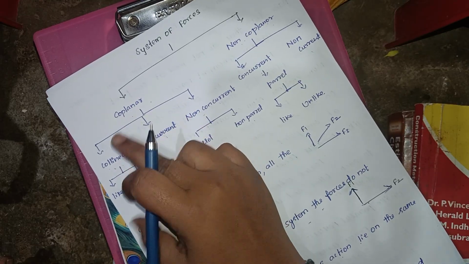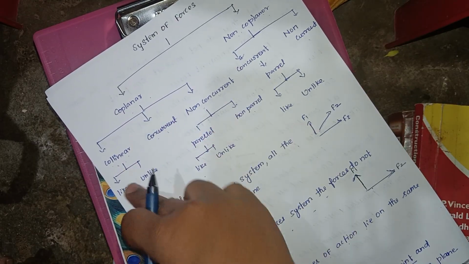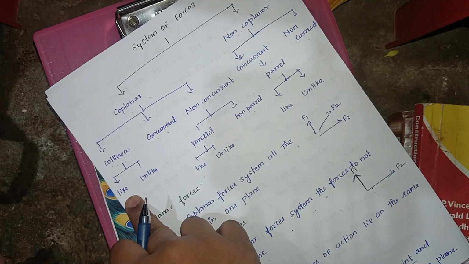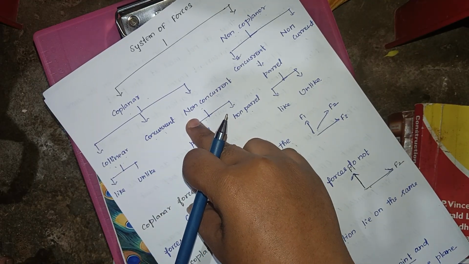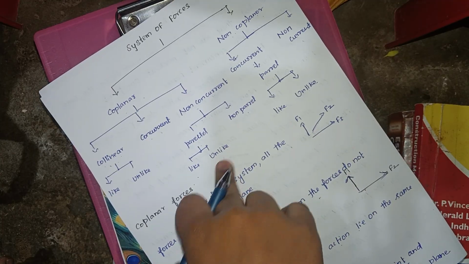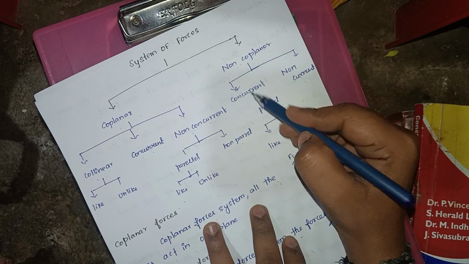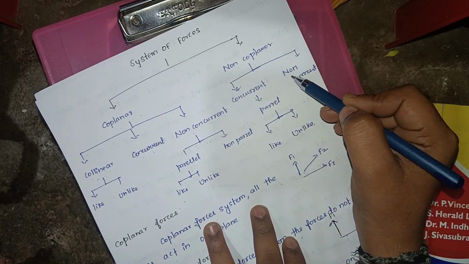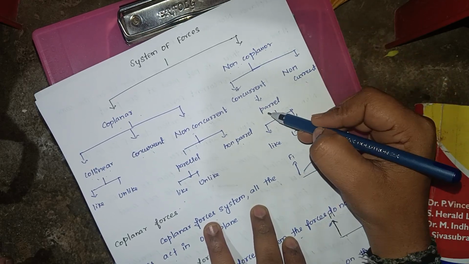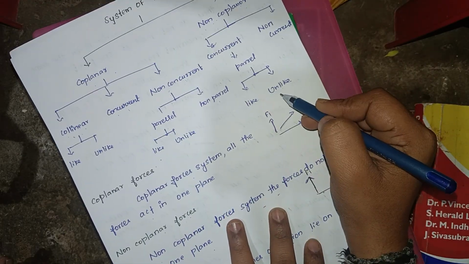Coplanar: coplanar collinear, coplanar concurrent, and coplanar non-concurrent. Collinear can be like and unlike. Non-concurrent can be parallel and non-parallel. Parallel can be unlike parallel and like parallel. Non-coplanar: non-coplanar concurrent and non-coplanar non-concurrent. Non-coplanar non-concurrent can be parallel concurrent, unlike parallel and like parallel.